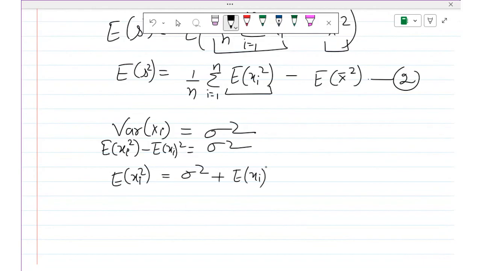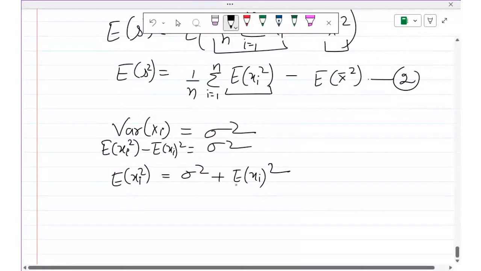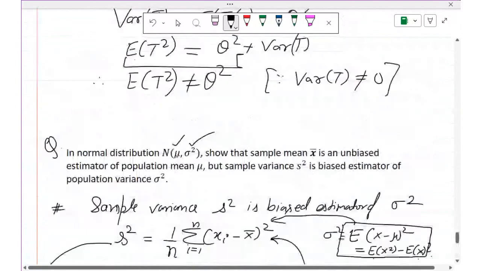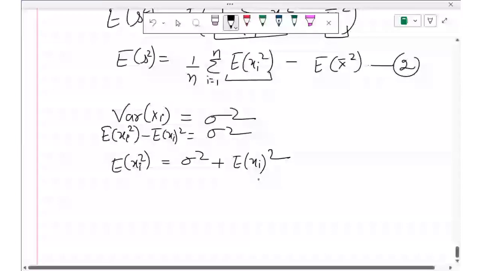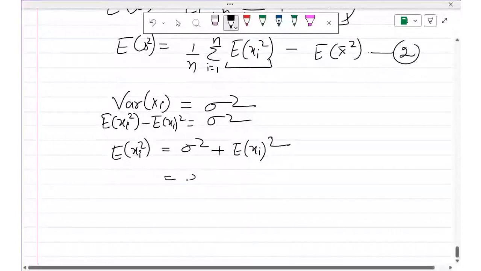Now what is the expectation of xi? What is the mean of xi? Because the sample has been taken from the normal distribution where the mean of everyone is mu, the mean of xi will also be mu. This will be equal to sigma square plus mu square. So this is the value of E of xi square.